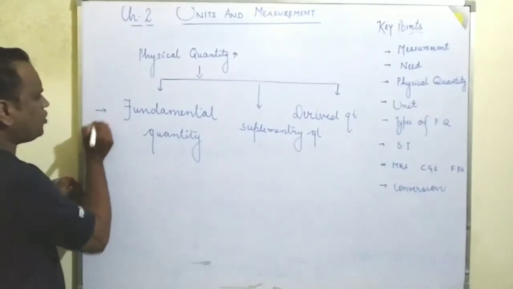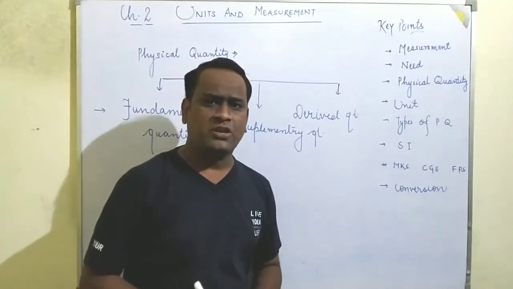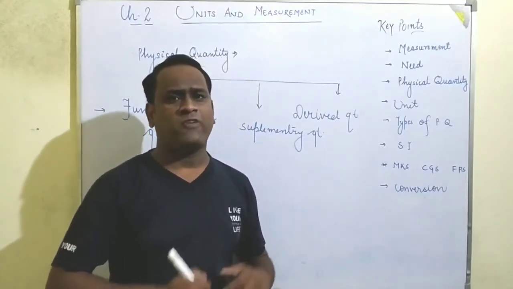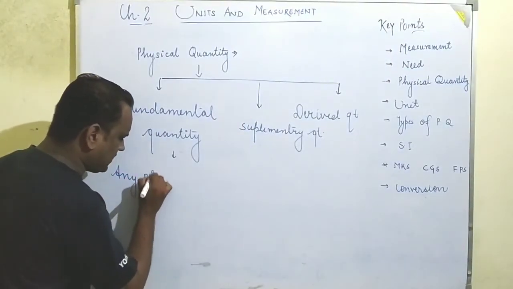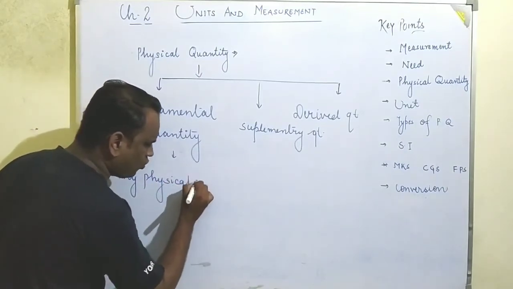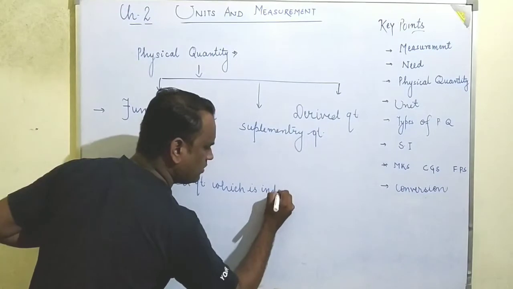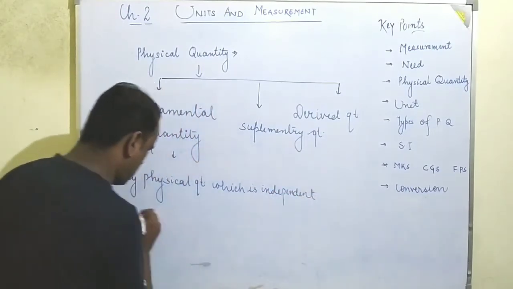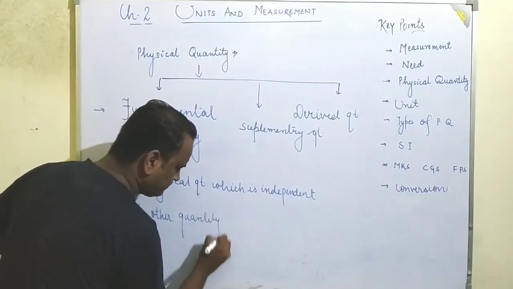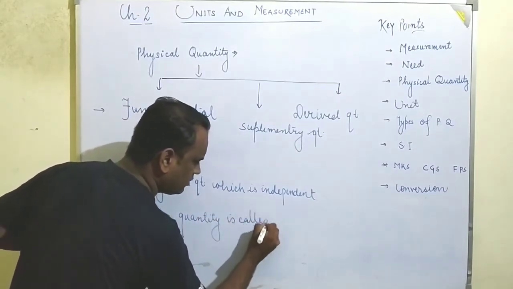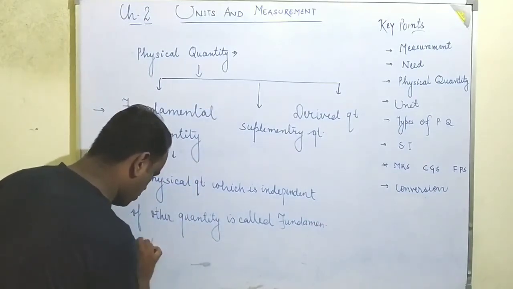So first, what do you mean by the fundamental quantity? Any physical quantity which does not require the help of any other quantity for its existence, or any physical quantity which is independent of other quantities, is called a fundamental quantity.